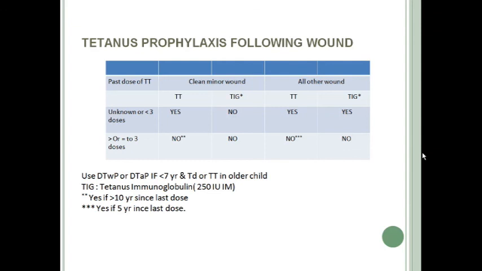Okay, and the dose of TIG is 250 international units intramuscular. Okay, and if the person was previously immunized with 3 or more doses, then the person should receive neither TT vaccine nor TIG. Okay, so this is the recommendation for prophylaxis following a wound.